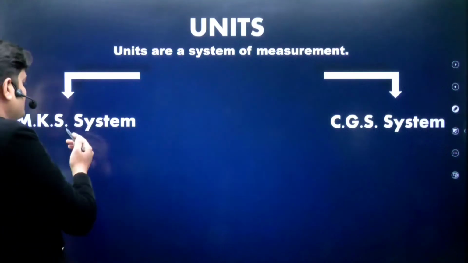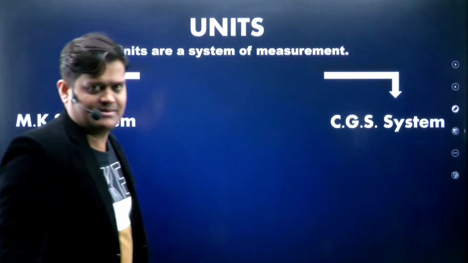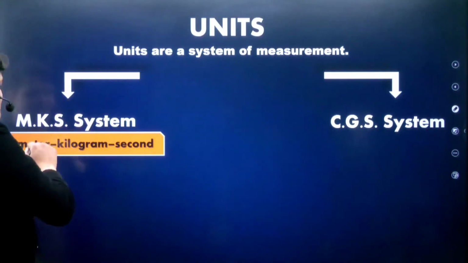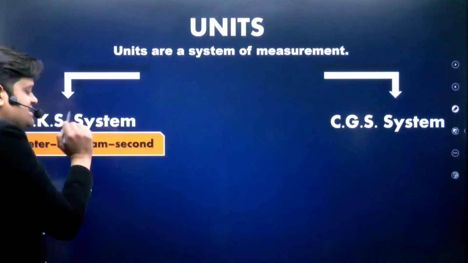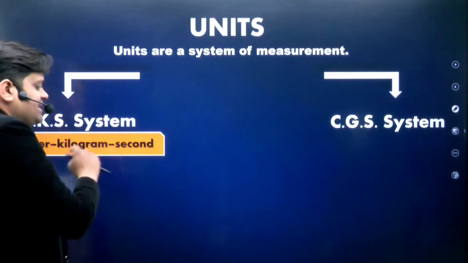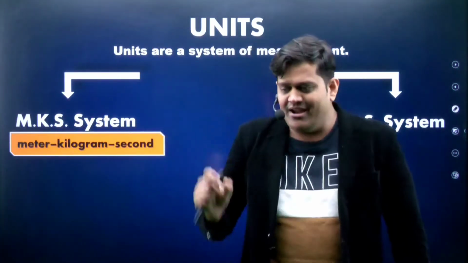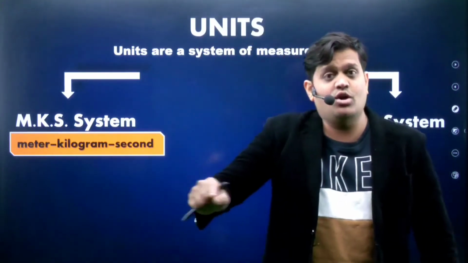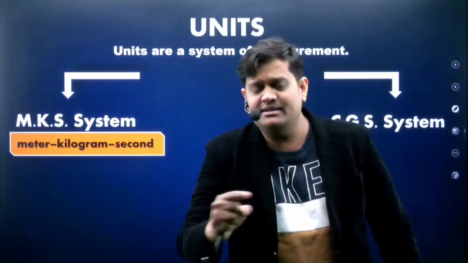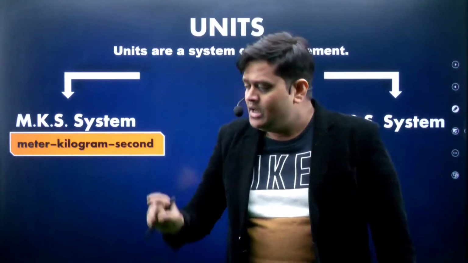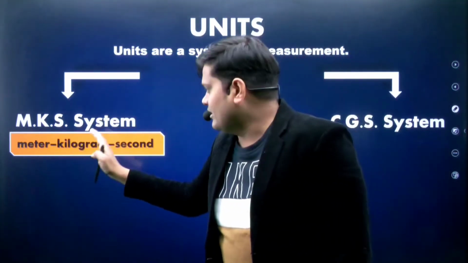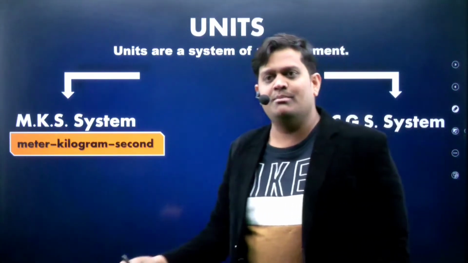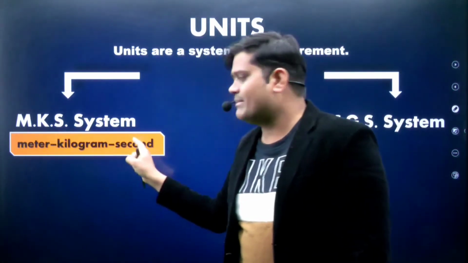The first one is the MKS system, the second one is the CGS system. In the MKS system, M is meter, K is kilogram, S is second. If mass is in kg, then length is in meter, not centimeter or millimeter. So in the MKS system, we take the units of mass, length and time in kilogram, meter and second.